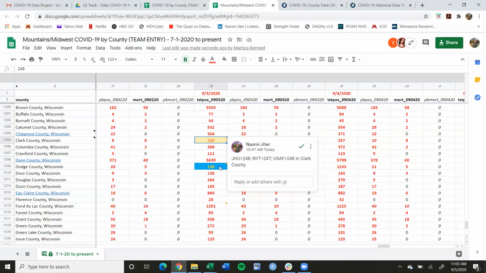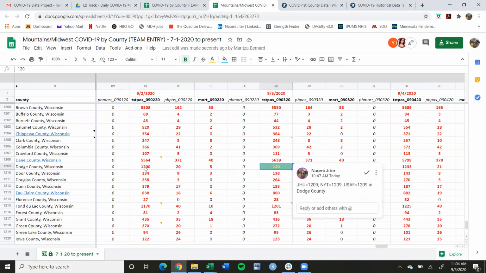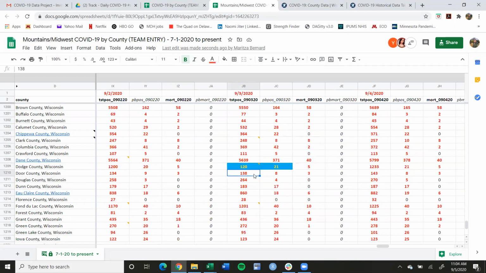And then looking down here in Dodge County, this is an example of the second type, which is the major difference or the major discrepancy. As you can see, all the comparison data sets report 1,209, whereas we report 120. It doesn't match up with what's going on on either side. So this is generally indicating there might have been an issue with data entry.